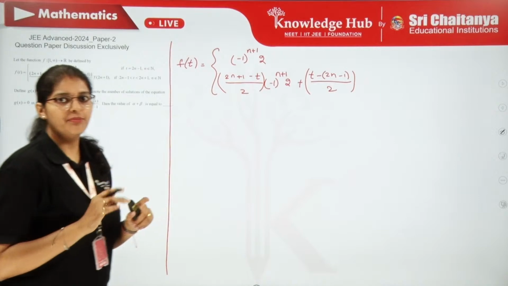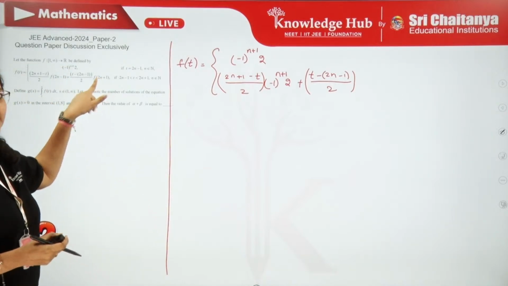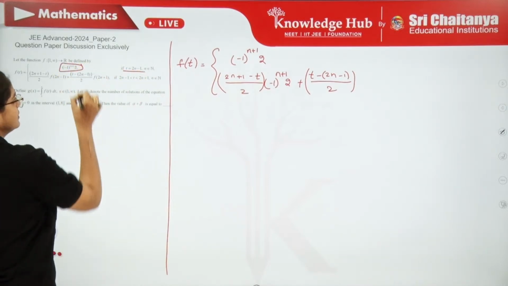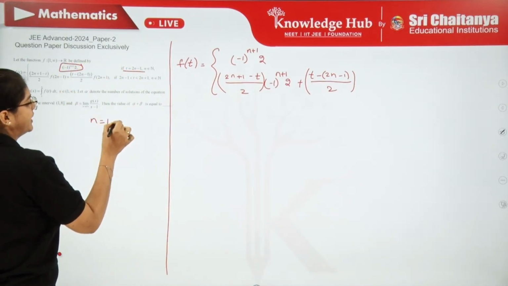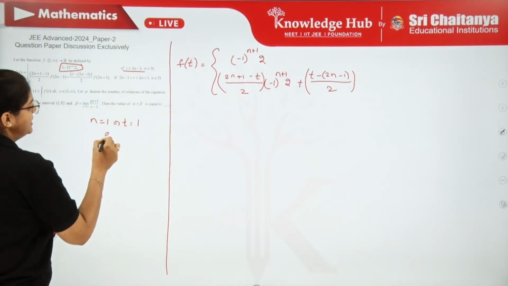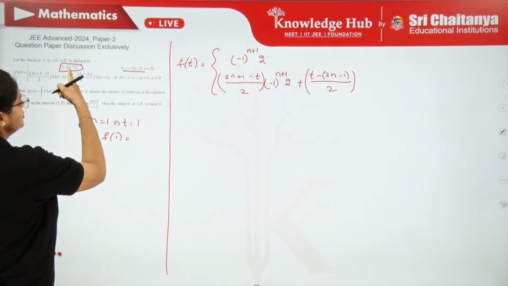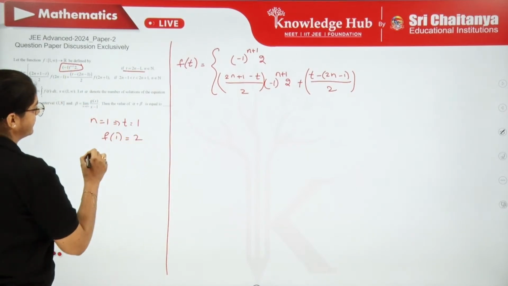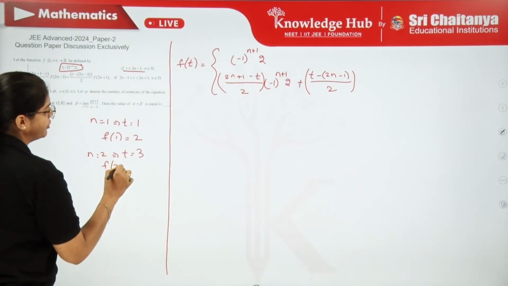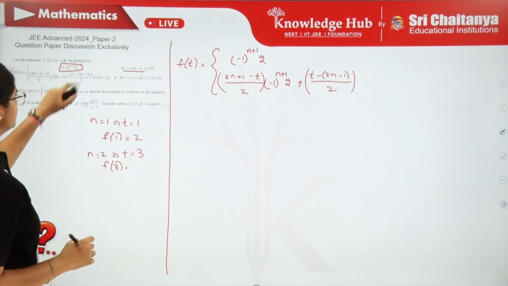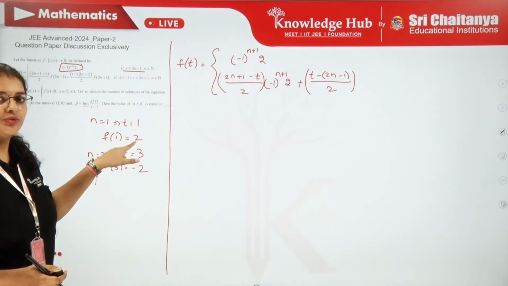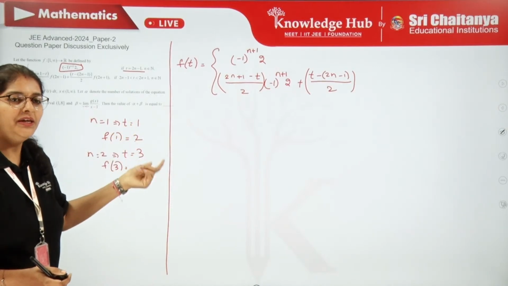If you can understand properly, f of 2n plus 1 is the next odd number, right? So whenever it is an odd number, it is taking these values. Suppose n equal to 1. So t is going to be 1. That means f of 1, if you substitute n equal to 1, we are going to get plus 2. Now n equal to 2. So t is the next odd number. So what is f of 3? The next odd number, so it is going to be minus 2. So that means for the first odd number, if it is plus 2, then the immediate next odd number is going to be minus 2.